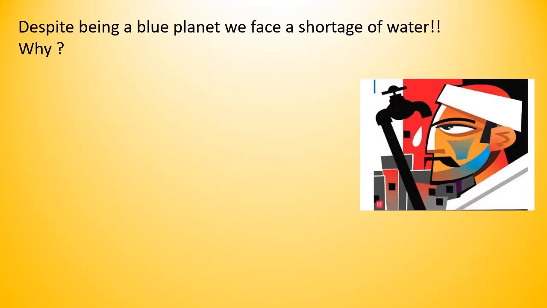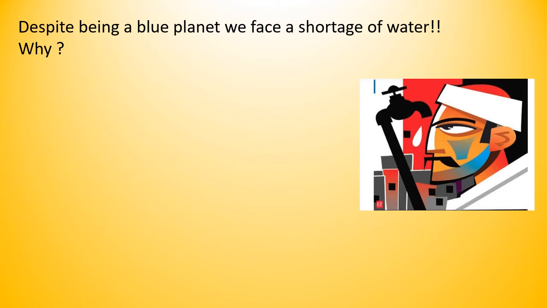Before, I told you that the earth is known as a blue planet because it has a huge amount of water. So you can easily think that every person has enough water and there should be no water scarcity, but it is not true. Despite being a blue planet, the people on this earth face water scarcity. What is the reason behind it? The reason is that more than 97% of earth's water is found in the ocean, and that water is very salty, so humans cannot use it.